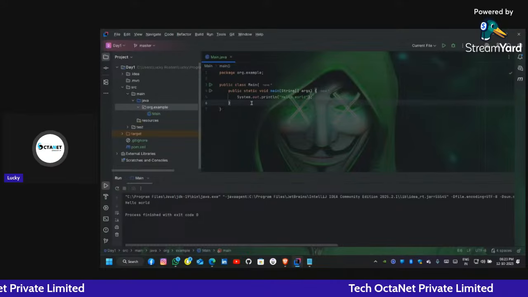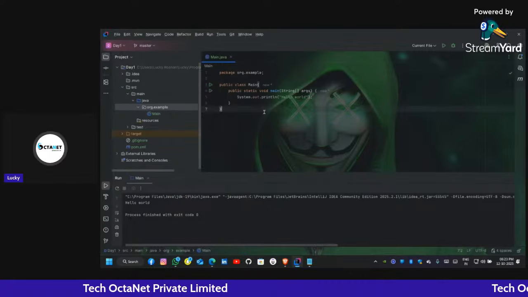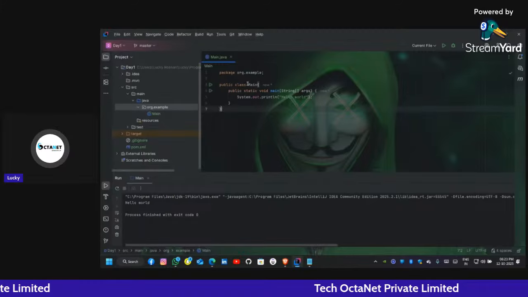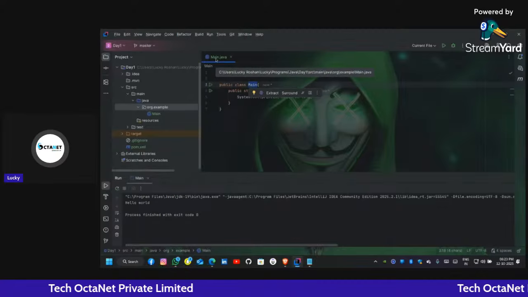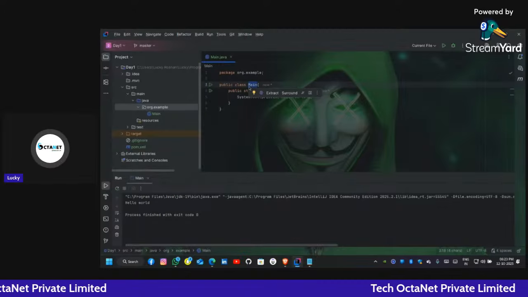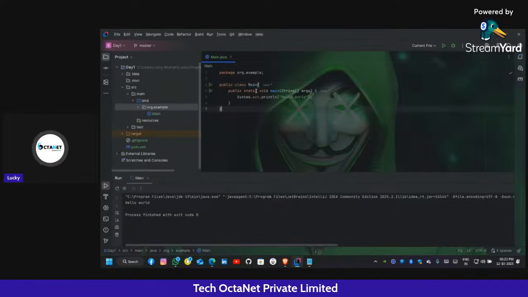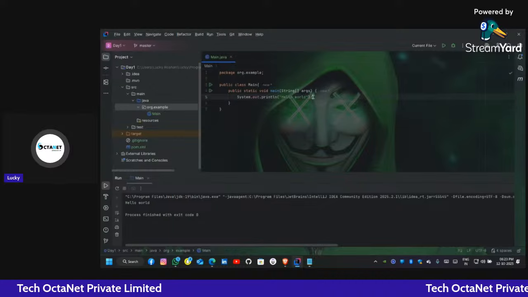So let me explain it. This class keyword stands for creating a class. Now what is a class? We will learn it when we start the OOPS concepts, okay? As I told you a while ago, the public class name must be the same as the file name. My file name is Main.java. That's why I created the class as Main, right? Then this is public static void main. Main is a method and the program execution starts here.